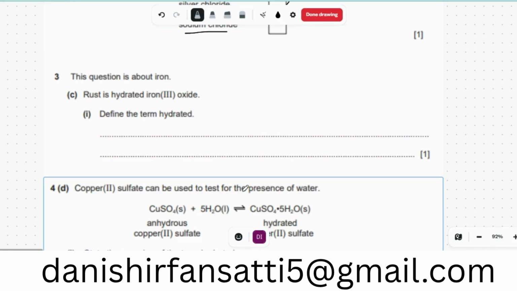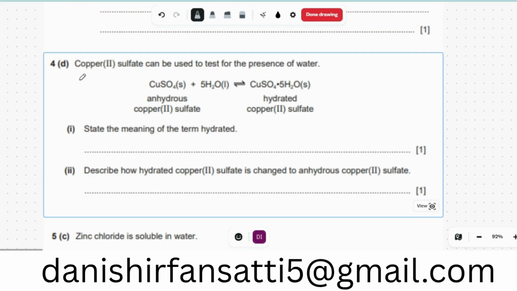Question 3 is about the rusting of iron. Rust is hydrated iron oxide. Define the term hydrated. Hydrated means chemically combined with water. That's a simple term. Combined chemically with water, so they react with water. A salt is not a reaction. Salt is a mixture.